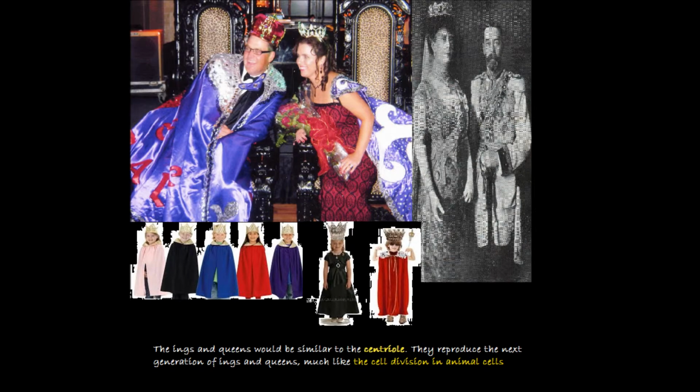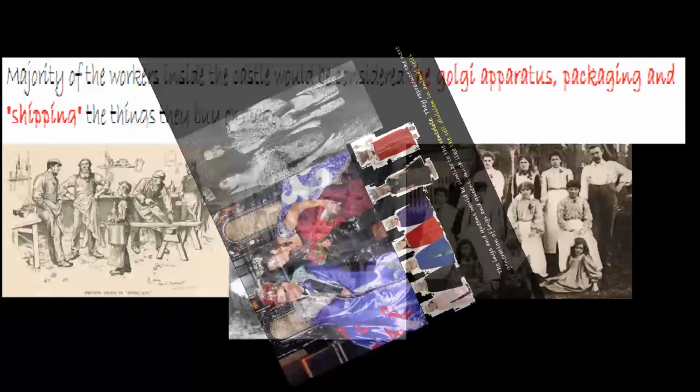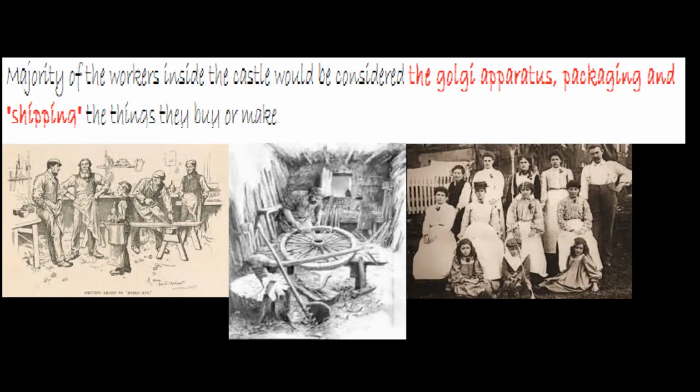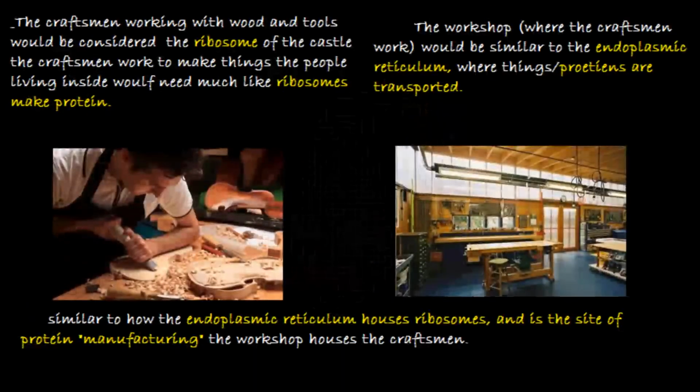The kings and queens would be similar to the centriole. They reproduce the next generation of kings and queens, much like cell division in animal cells. Majority of the workers inside the castle would be considered the Golgi apparatus, packaging and shipping the things they buy or make. The craftsmen working with wood and tools would be considered the ribosomes of the castle.